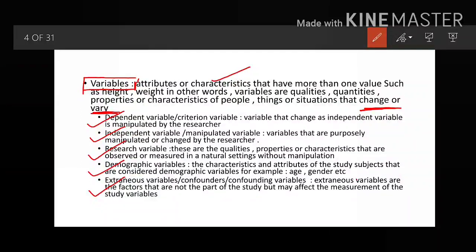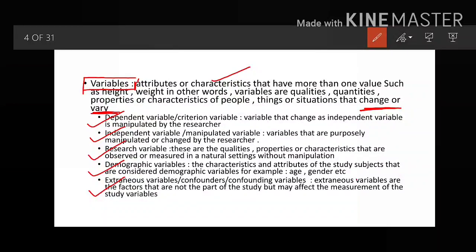Now coming on to the first type of variable, which is dependent variable, friends. Dependent variable is also known as the criterion variable. Now please do remember this word criterion, because many a time you will find this word instead of dependent variable in the stem. So now what is criterion variable or dependent variable? Variable that changes as the independent variable is manipulated by the researcher. Now what is this independent variable?